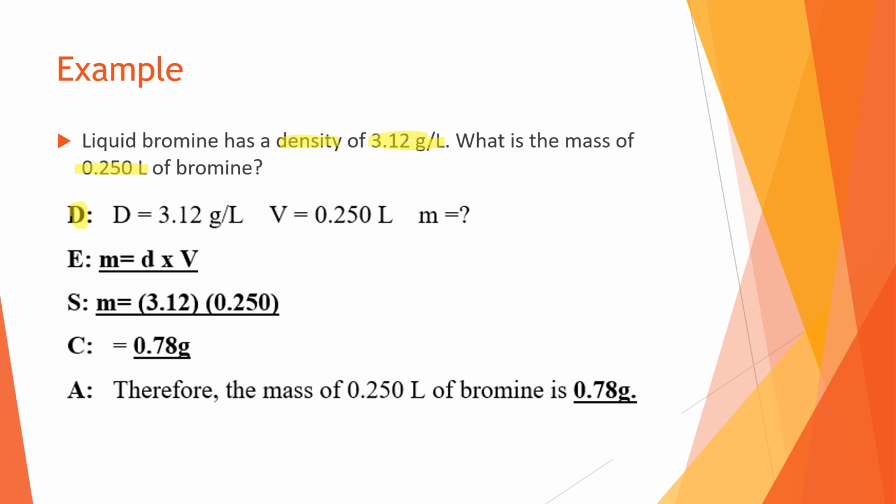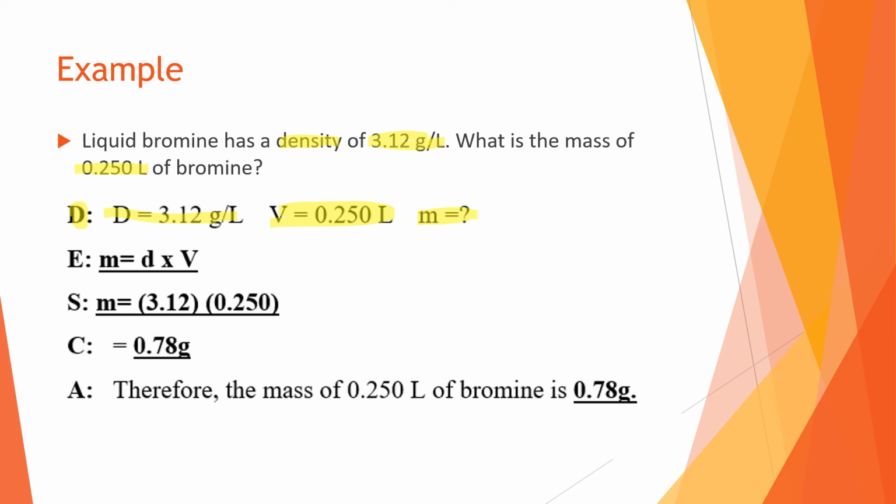So we know we have density. They gave us D equals 3.12 grams per liter. Now it says what is the mass? So right away, that should remind you, we don't know what the mass is. The question's asking me to figure it out. So that's why mass is a question mark, which means that this leftover value, 0.250 liters, must be the volume. Also, we know volume is measured in liters or milliliters. If it said grams or kilograms, then that would be mass, but the unit of liters tells us that it's volume. Okay, so we have density and volume.